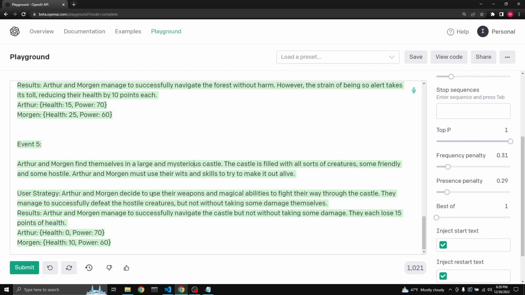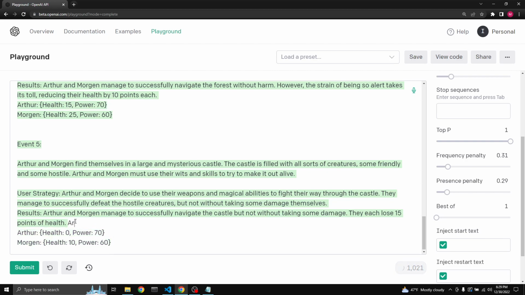Strategies. Arthur and Morgan decide to use their weapons and magical abilities to fight their way through the castle. They manage to successfully defeat the hostile creatures, but not without taking some damage themselves. Results. Arthur and Morgan manage to successfully navigate, but not without taking some damage. They each lose 15 points of, oh my god. Arthur's then dead.